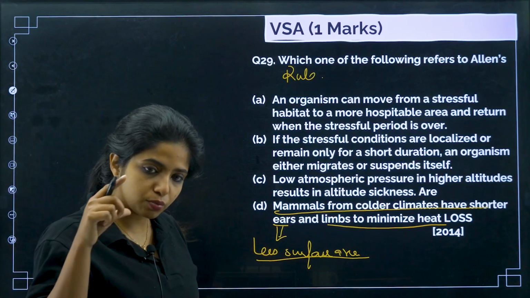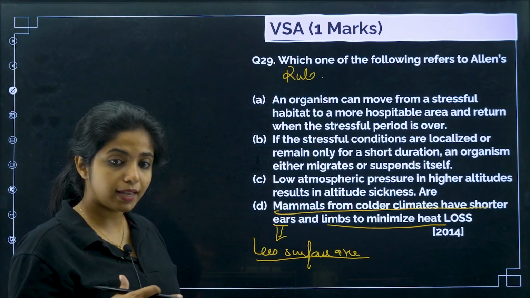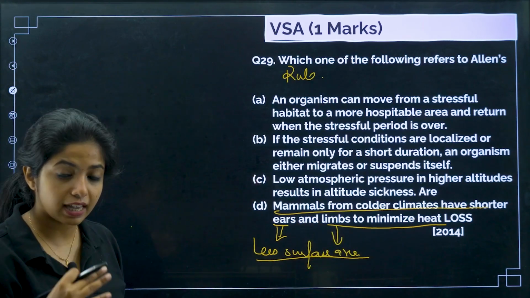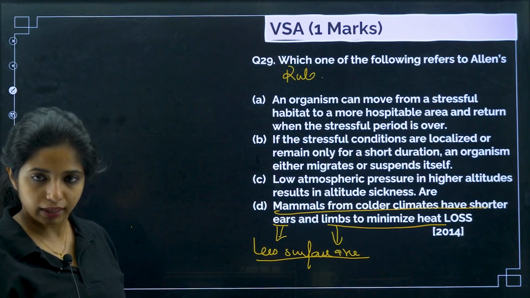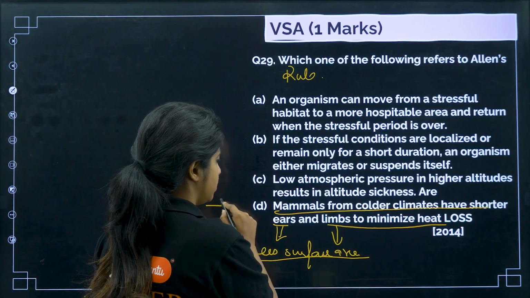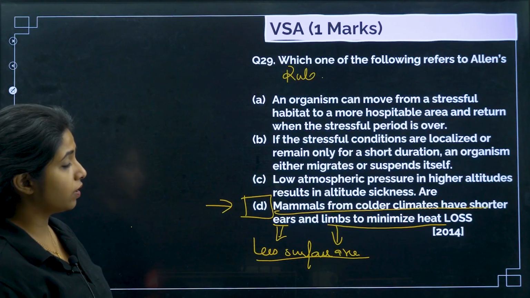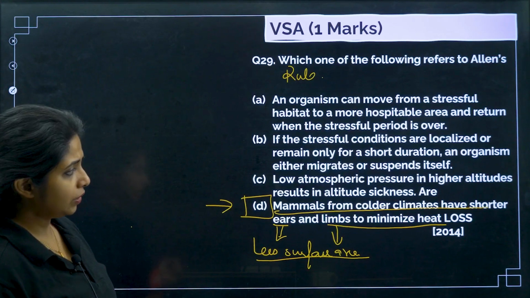Again, limbs also, if they are smaller, that means less surface area. And if less surface area is there, my dear children, then they are not going to lose a lot of heat. So this is the answer. This is Allen's rule. An organism can move from a stressful habitat to a more hospitable area? No. Low atmospheric pressure?